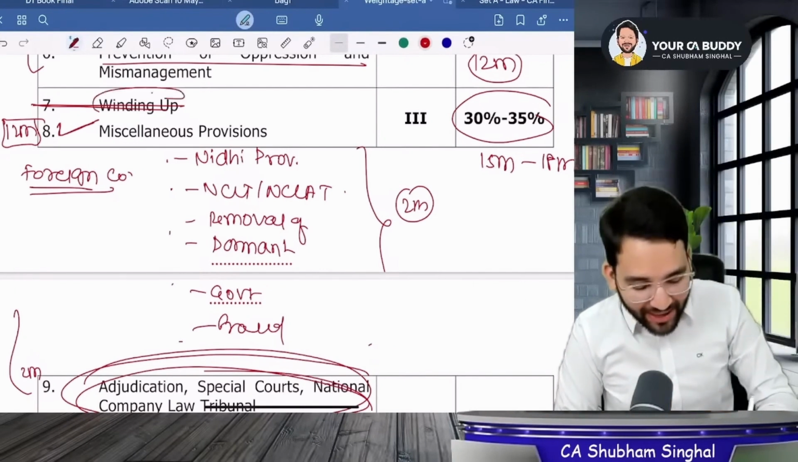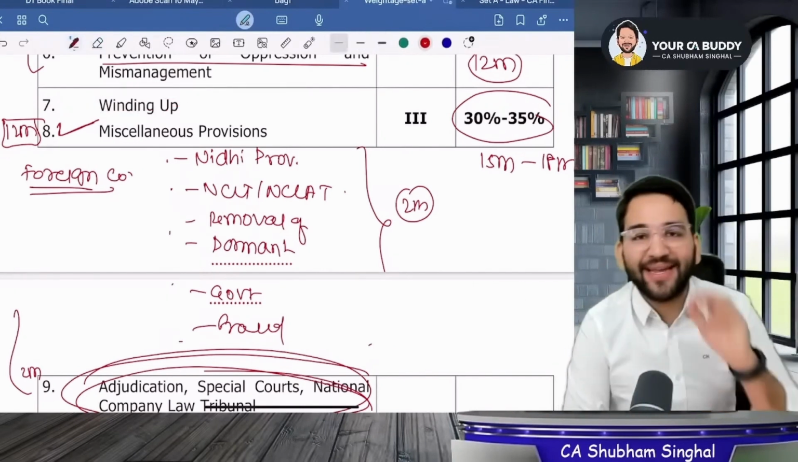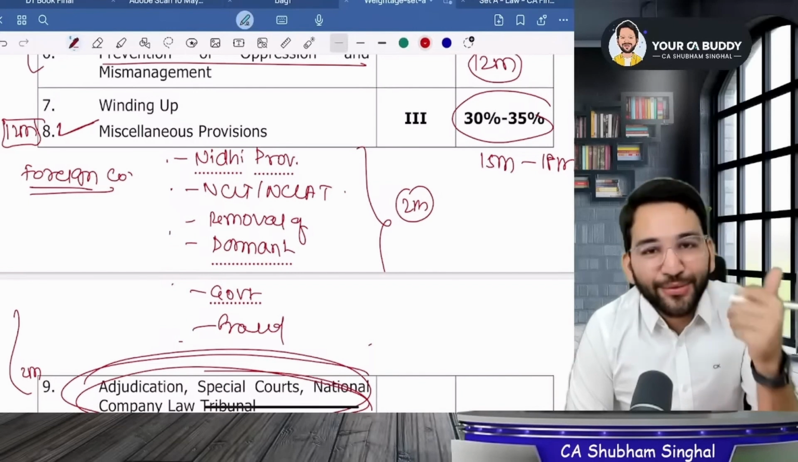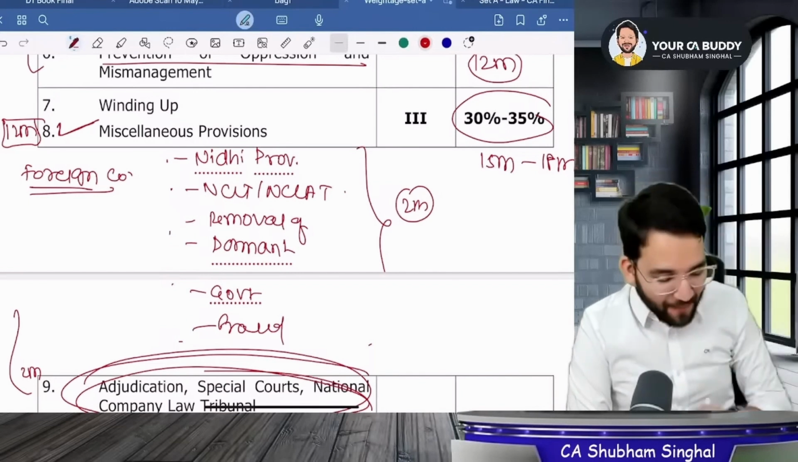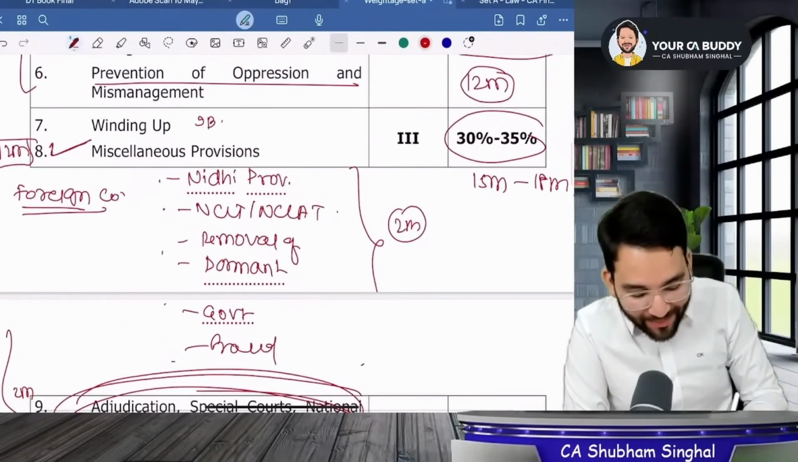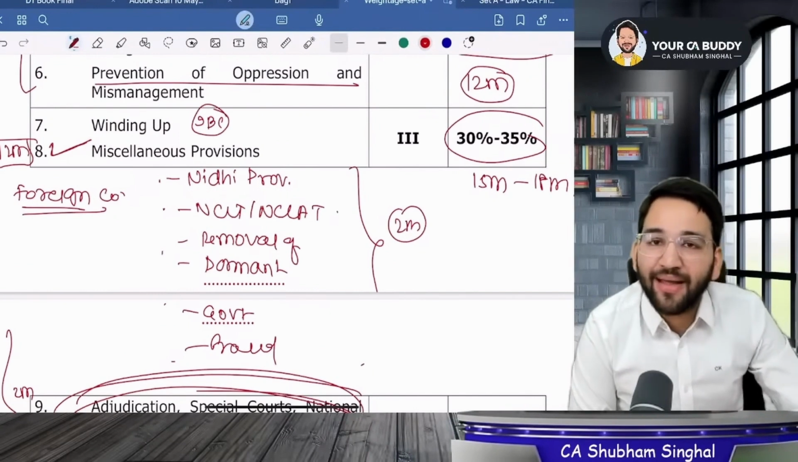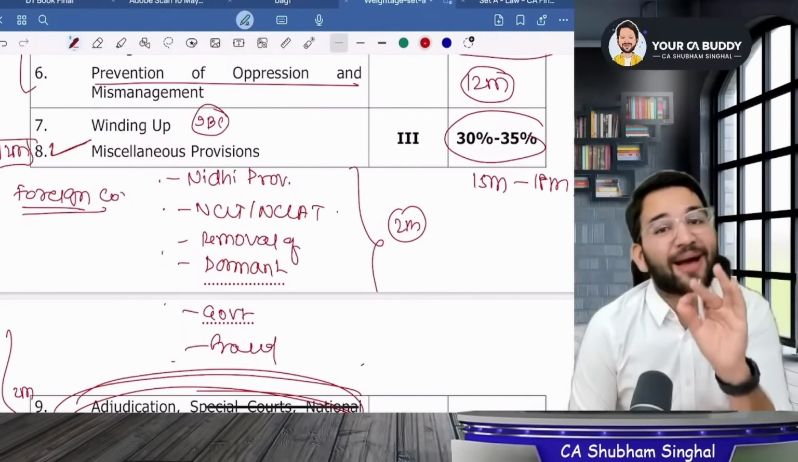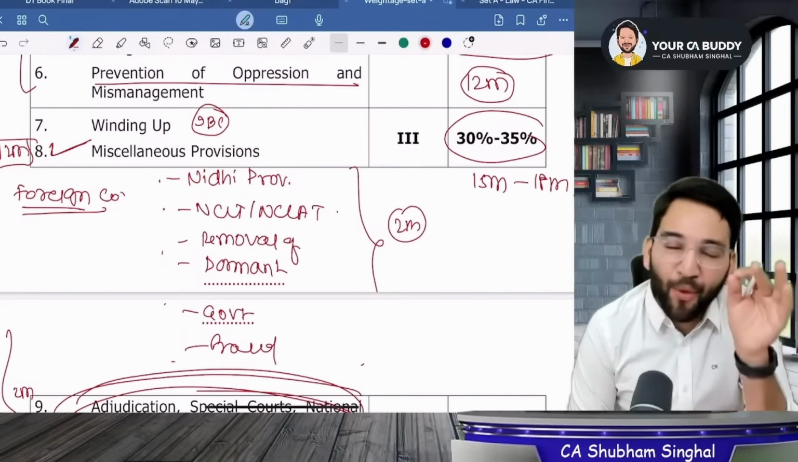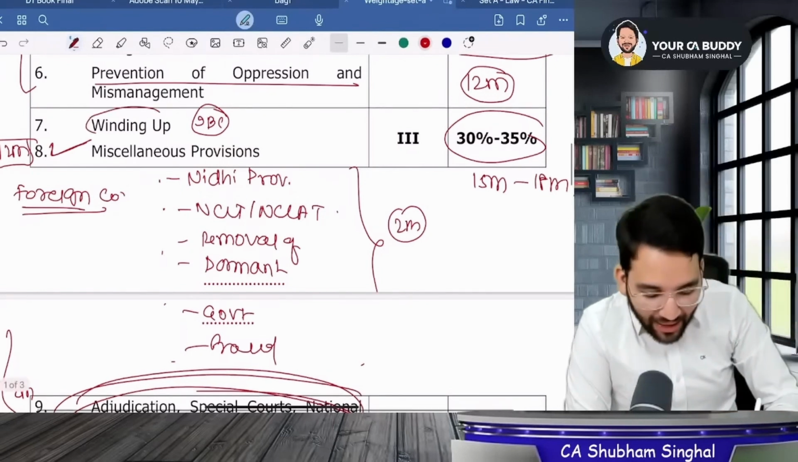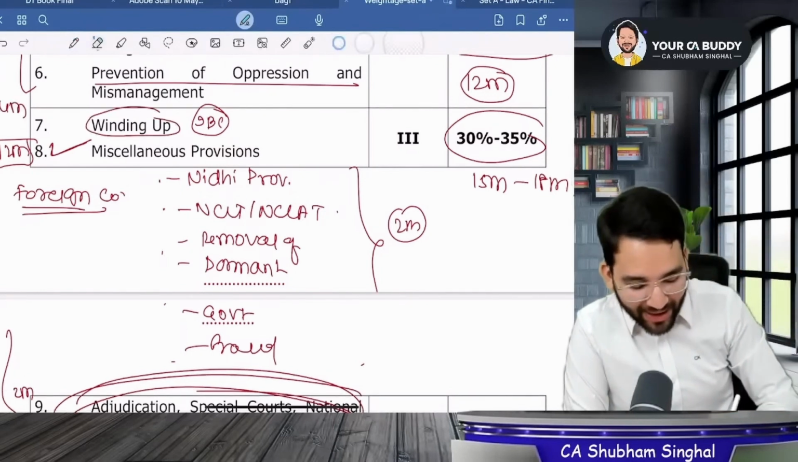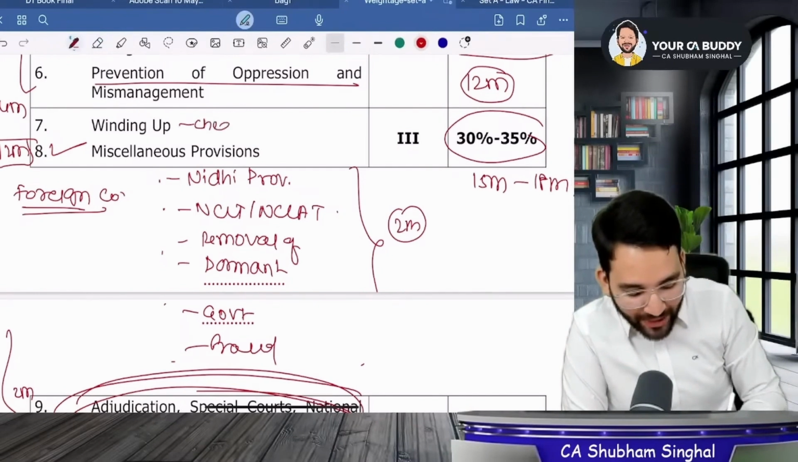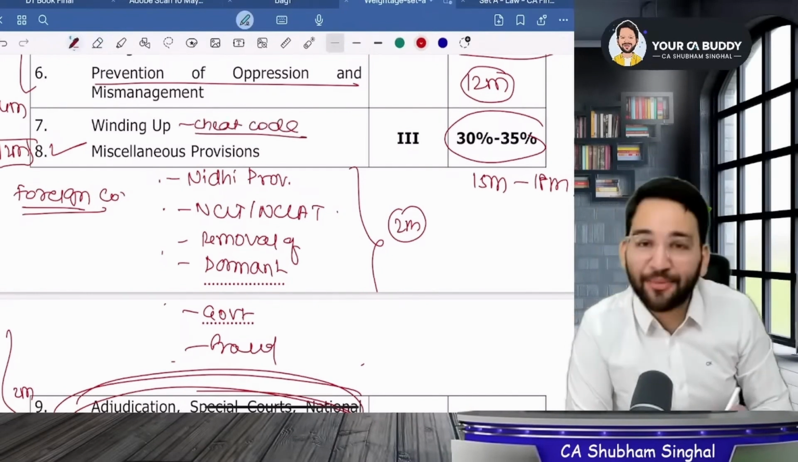Listen students, the winding up provision is not practically relevant in today's date. Why? Because now the time has come where we completely rely on the Insolvency and Bankruptcy Code. Right students? If your company is on the verge of closing, you will go to the Insolvency and Bankruptcy Code. In winding up, there are very few scenarios that will come. Roughly a 4 marks question will come. I will tell you its cheat code. I will not tell you now. I will tell you later.